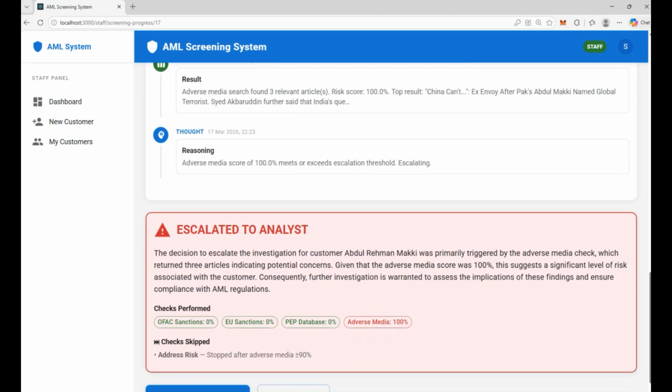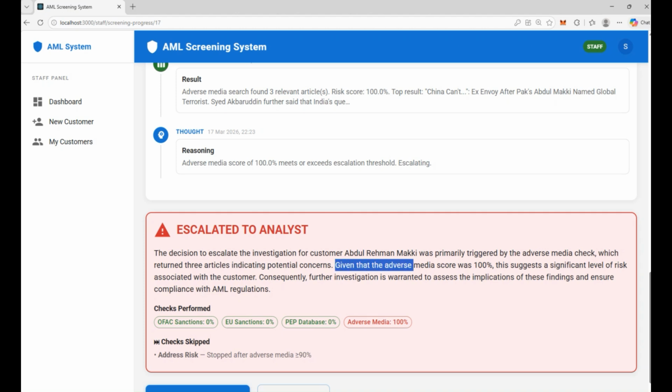So let me read its conclusion. The decision to escalate the investigation for customer Abdul Rahman Makki was primarily triggered by the adverse media check, which returned 3 articles indicating potential concern. So it did not rely on only one article, it cross referenced with 3 more articles, right?